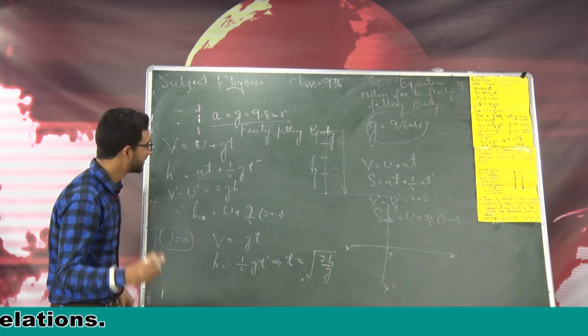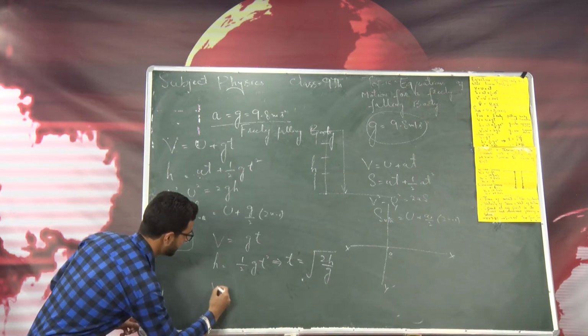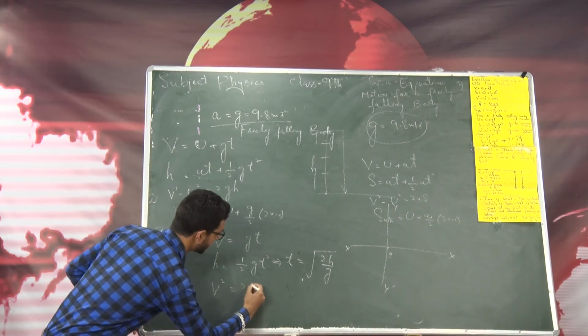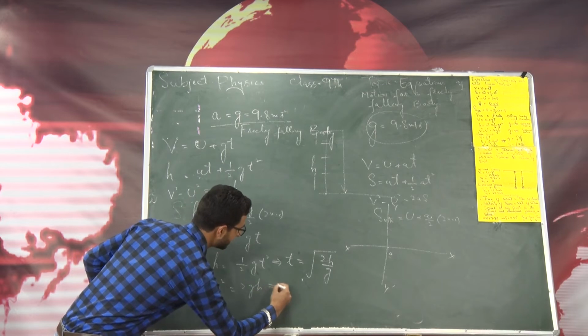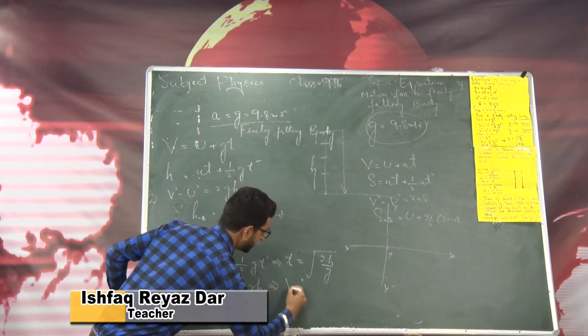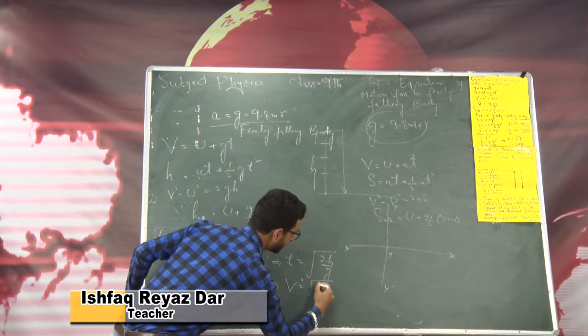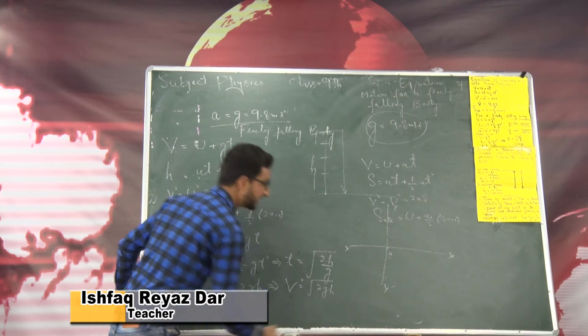Yes, and the third equation will become v square is equal to 2gh, or simply you can write this v is equal to under root of 2gh.